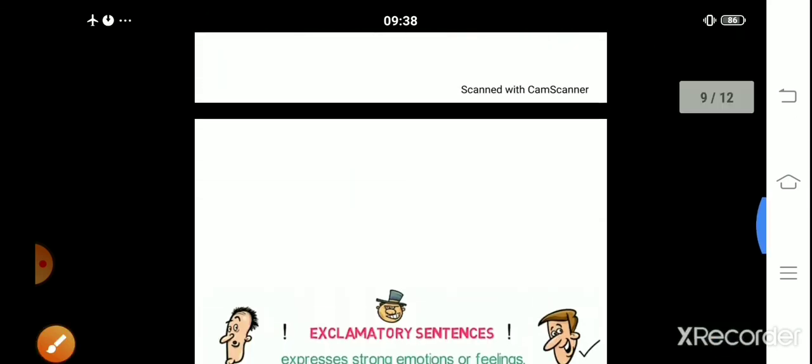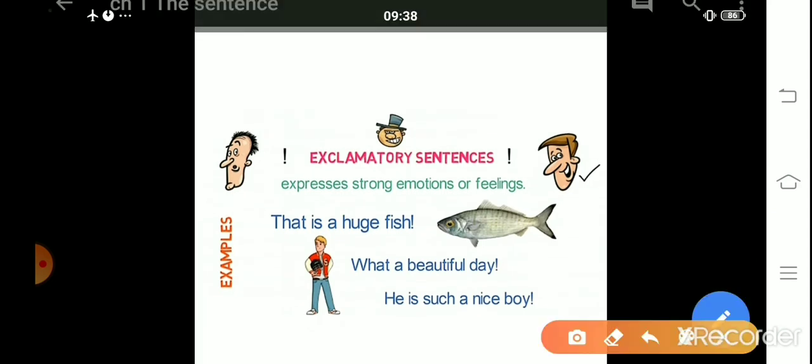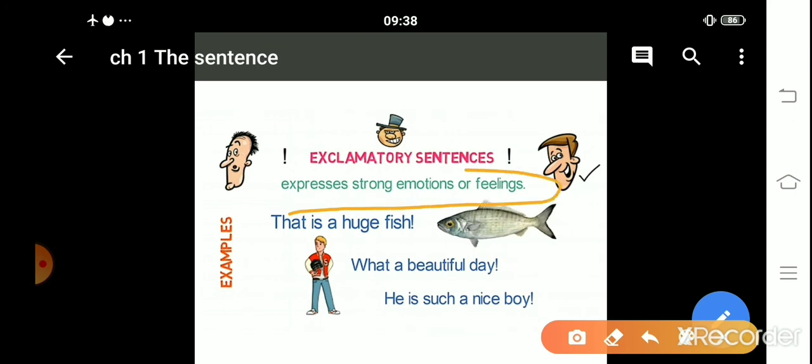Now the second one, the exclamatory kind of sentence. It expresses strong emotions or feelings. If you are angry, happy, or in sorrow, all the feelings can be expressed with the help of the exclamatory kind of sentence. Even if you're shocked: that is a huge fish. You're shocked when you have seen that fish, so the sign of exclamation can be there.